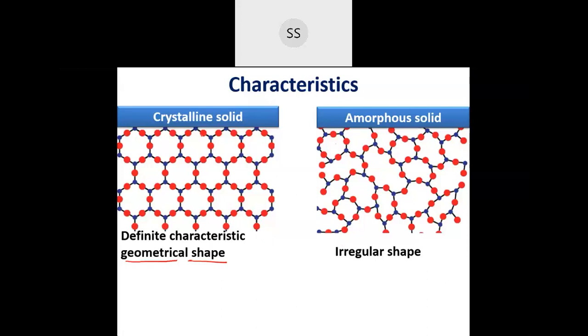For crystalline, they have a definite characteristic geometrical shape. Whereas these amorphous, they don't have a correct geometrical shape. They have an irregular shape. You can write they don't have a correct geometrical shape. That also will be correct. And second one,